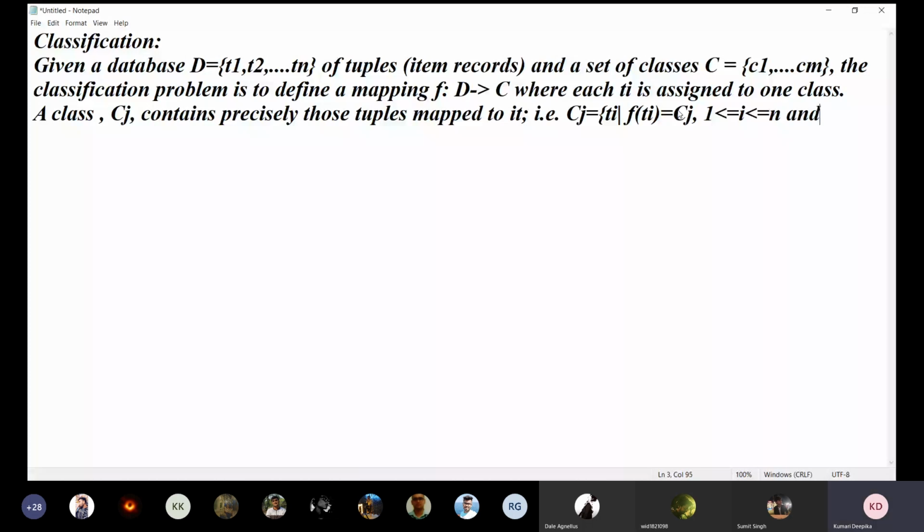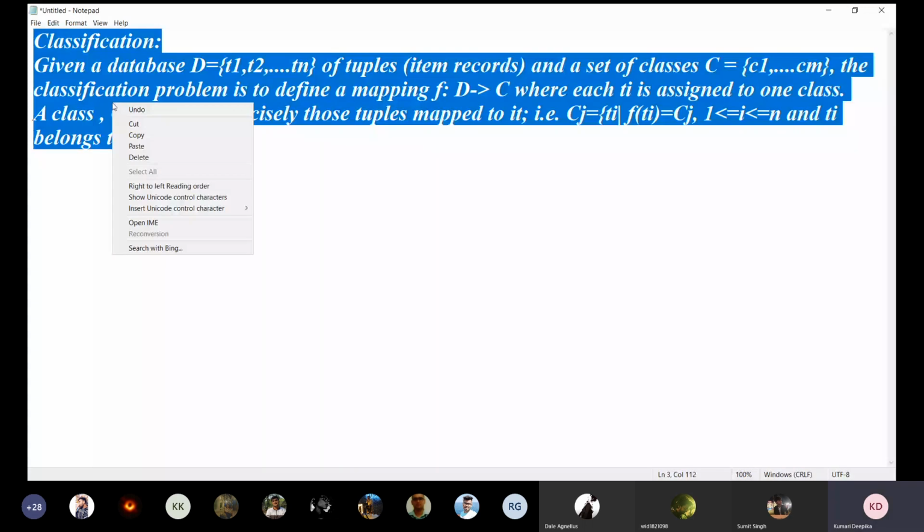And Ti belongs to D. So this is the definition of the classification problem.